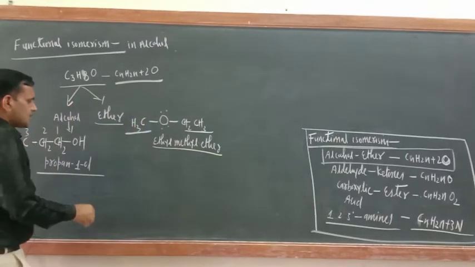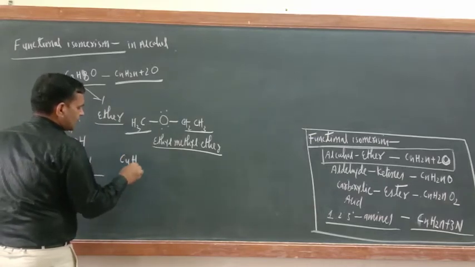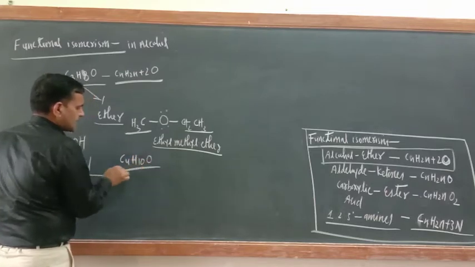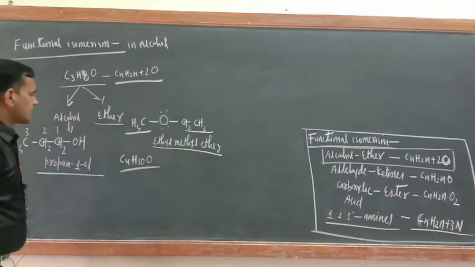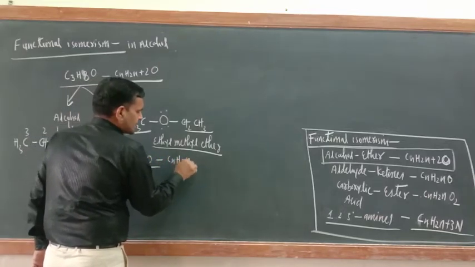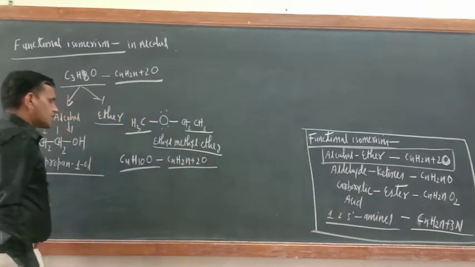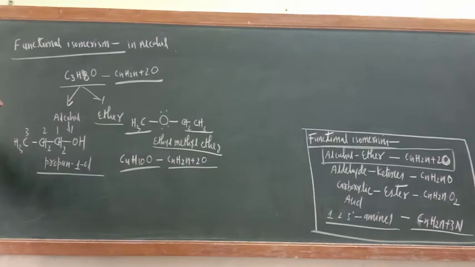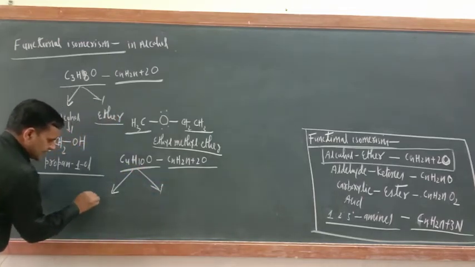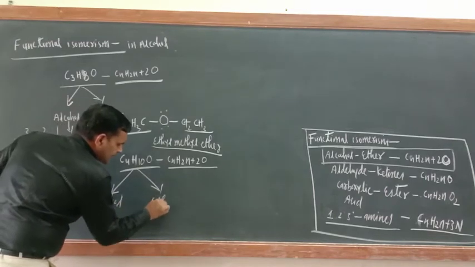Similarly, suppose this is the molecular formula, C4H10O, with number of oxygen 1. Just see, this also belongs to this formula only, this category only, CnH2n+2 and number of oxygen is 1. So now try to understand here. Here also 2 compounds can be prepared. One is alcohol and the other one is ether.